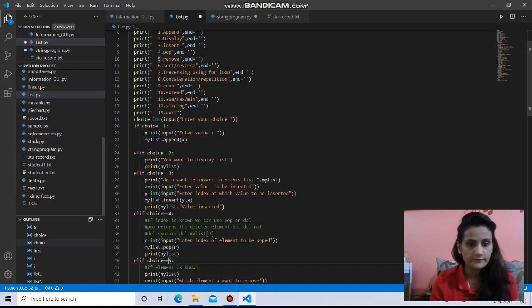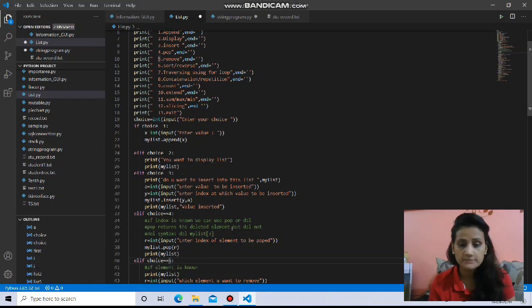The remove function takes directly the value name, that means the element directly you can give. See the working here. So what is the difference between pop and delete if both are taking the index? The difference here is that pop, after deletion, pops up the value and returns it, so you can display it. But in case of delete, there is no value as such returned. Okay, but the working is the same. So here, this is the index I have written for delete in the comment line. I am explaining pop here.